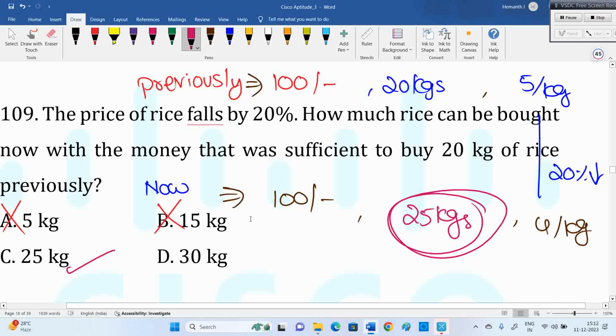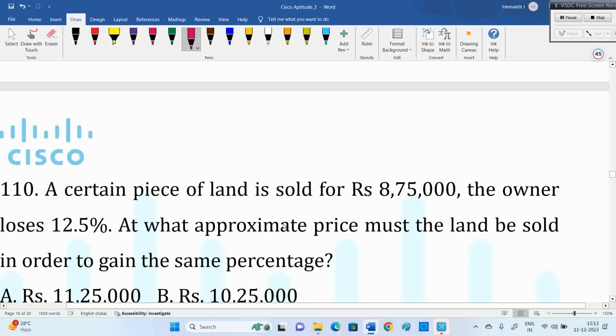That's why, if you see any textbook in the library, they give percentage last. The expenditure is the same, without changing the expenditure. So here also expenditure is the thing: the money is sufficient for what I had previously, the same money I'm taking now. This is actually related to that question only: price, expenditure and expenses.